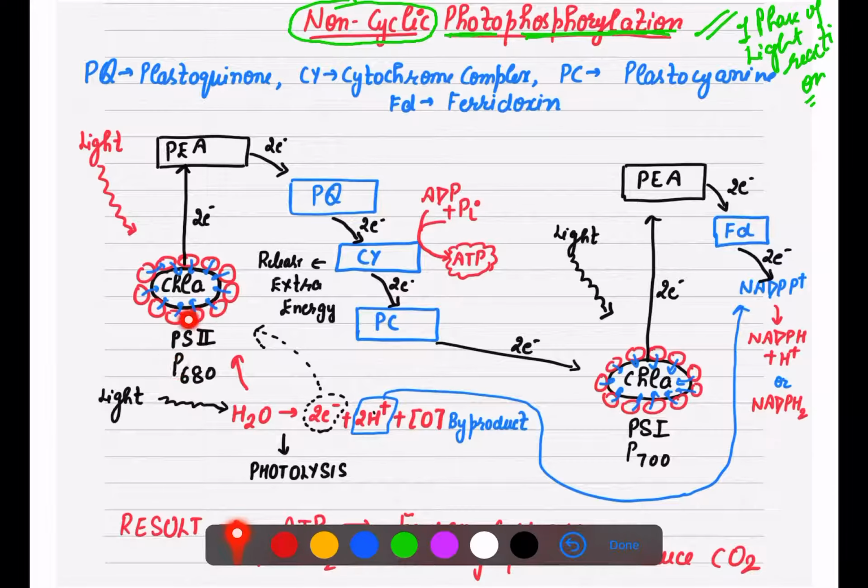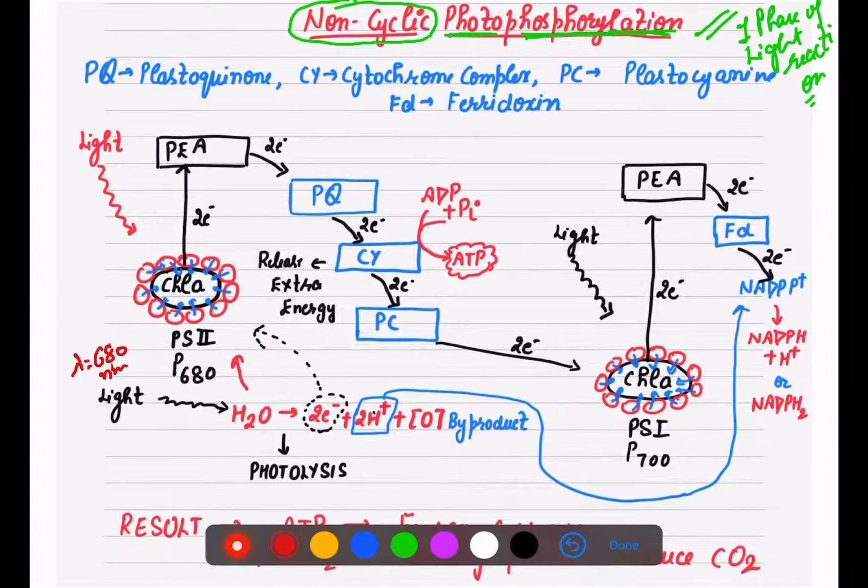If these chlorophyll molecules are of photosystem 2, then they will absorb light at a wavelength of 680 nanometer. That is why this photosystem is known as P680, because the wavelength at which light is absorbed is 680 nanometer, right?